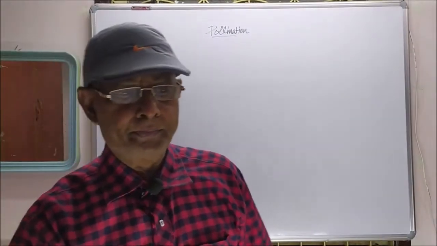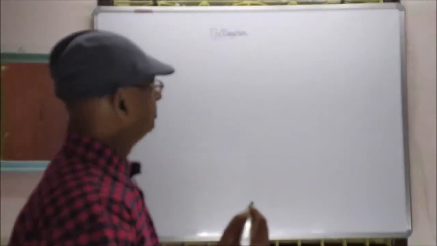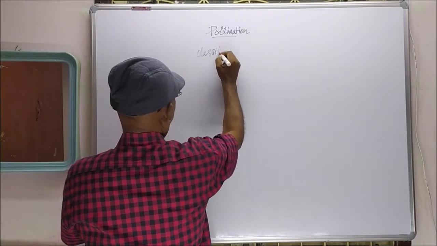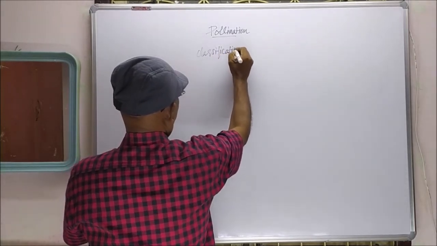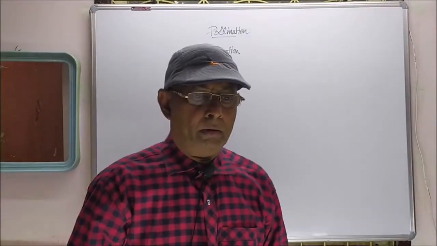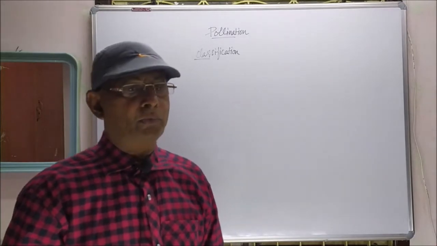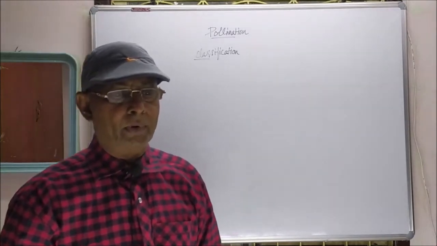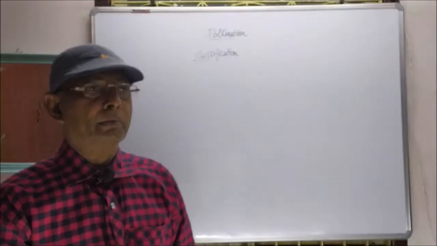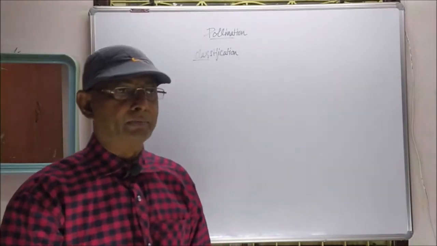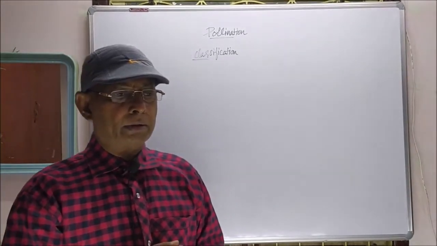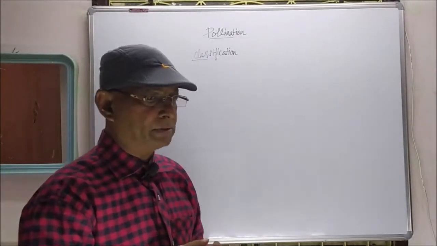Now you see the classification of pollination. Based on the flowers on which the pollen reaches, the method of transfer of pollen grains from one flower to another flower or within the flower, pollination is of two types.